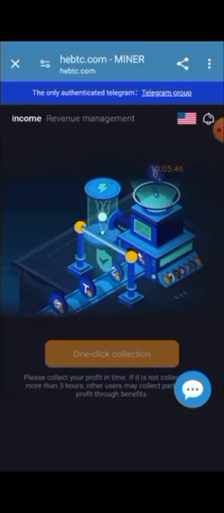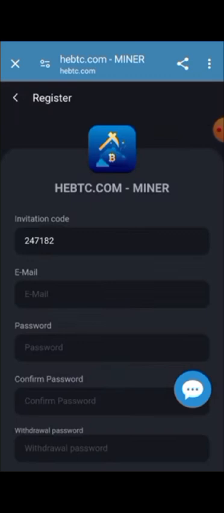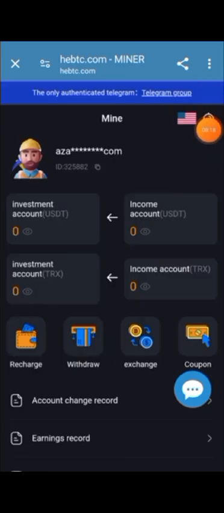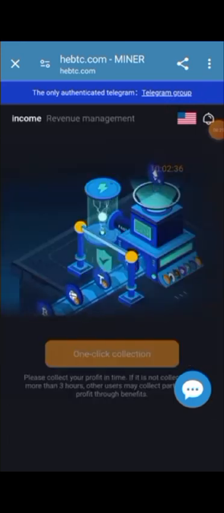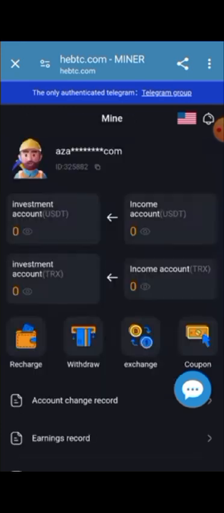So you can collect your income, and the miner has been running, and it can be generating income, and it will generate every 24 hours, and you can get your 24-hour income and get this. So the time is running, and then you can one-click to collect. So you can click this option to collect your income every day. So that is the way to get income through this click option. So you can get the miner income from this, every 3 hours you can collect it from this.